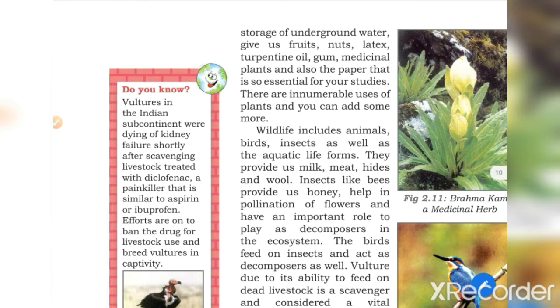Now, distribution. As I told you, it depends on the types of land, depends on the earth. Some areas have evergreen forest. Luckily we are living in India and we have all 10 types of vegetation. Evergreen forests are also there. Tropical deciduous forests are also there. In the Himalayan area you can find coniferous forest.